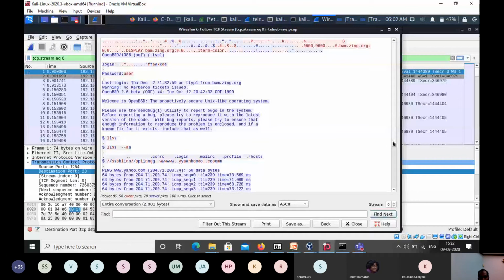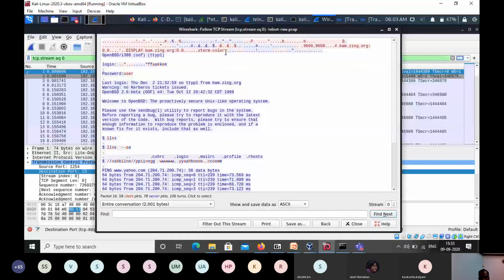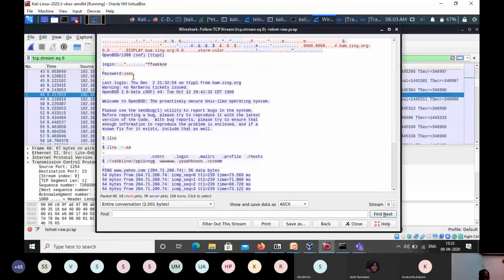Now I opened a telnet dump. Since it is a telnet dump, it should have a remote login connection and all that information. You can see here, initially some telnet information is passing, then it is asking for login. The user typed something, and there is a password. So here the login name is fake and the password is user.